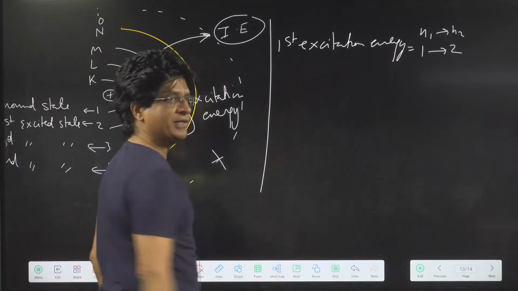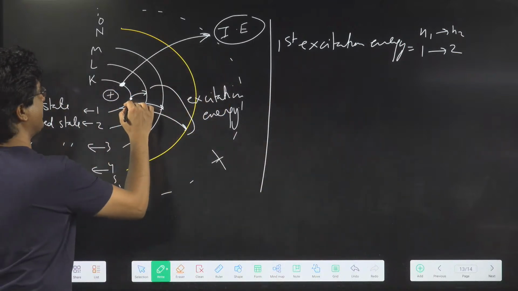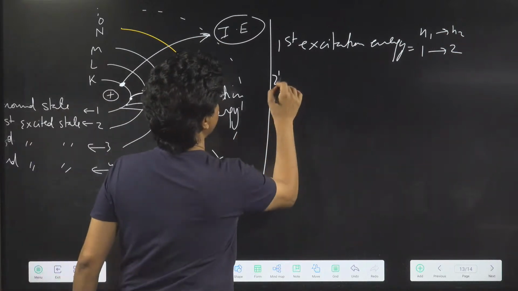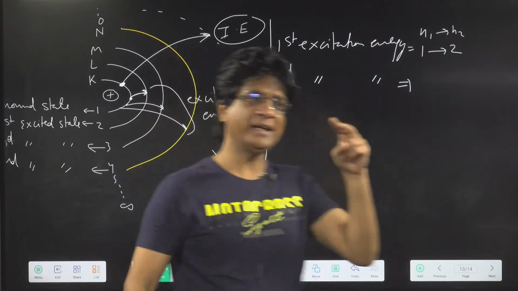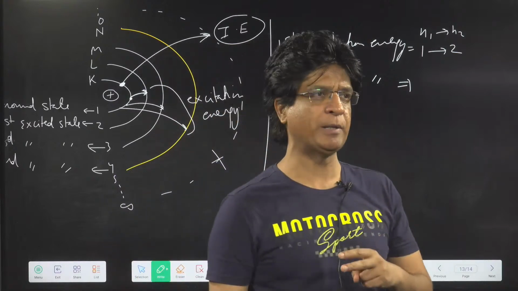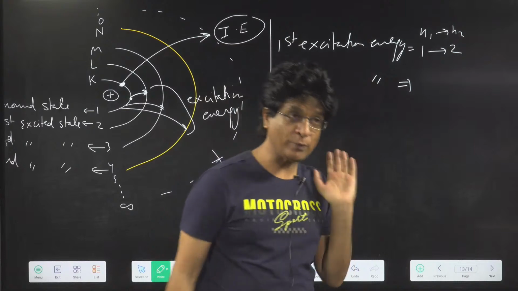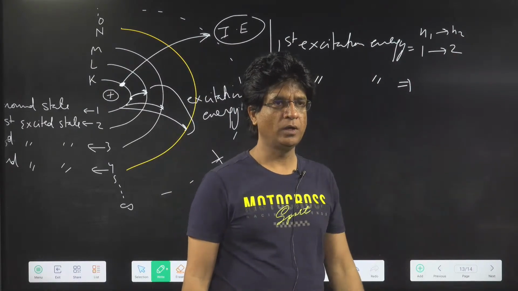First excitation energy is that energy required to move an electron from orbit number 1 to orbit number 2. Come on. Second excitation energy will involve which orbits? There are questions in the module on this.